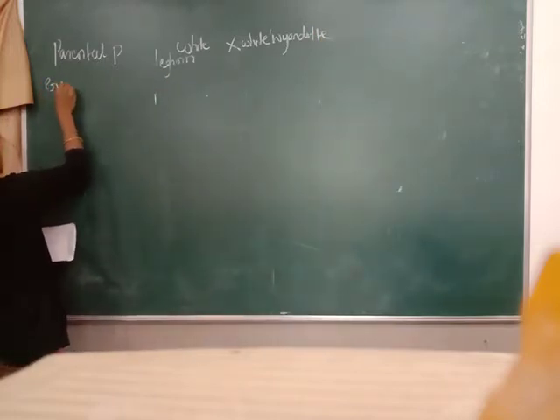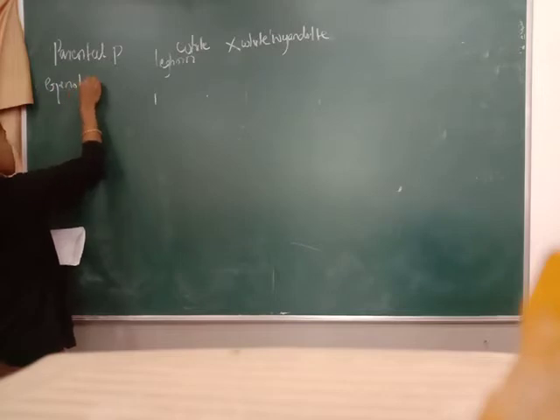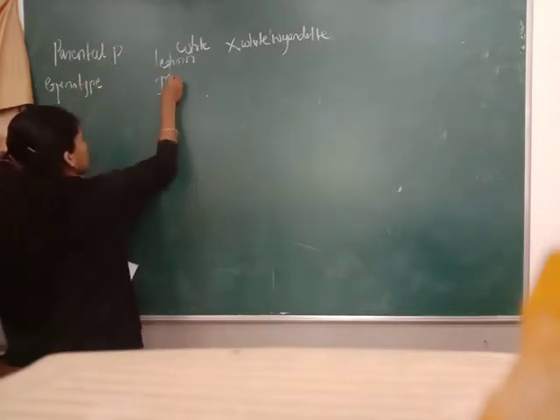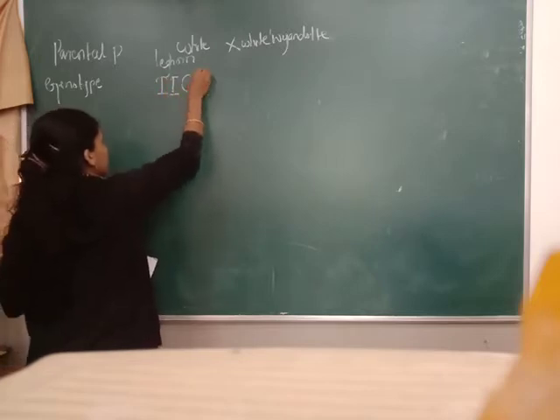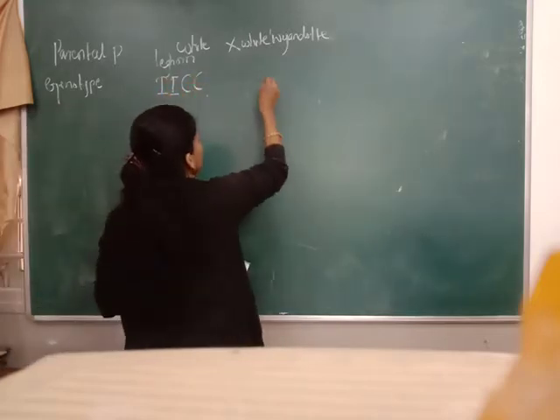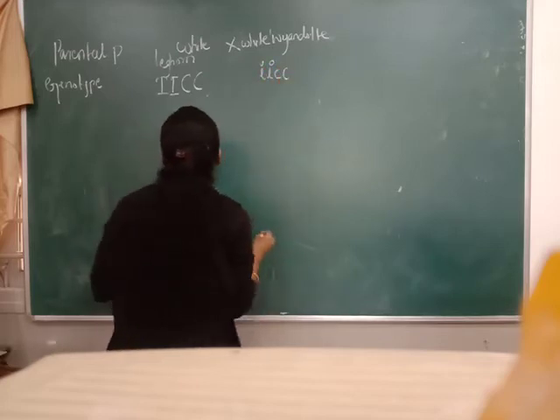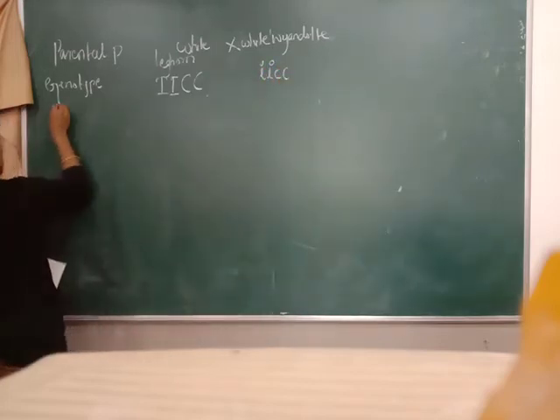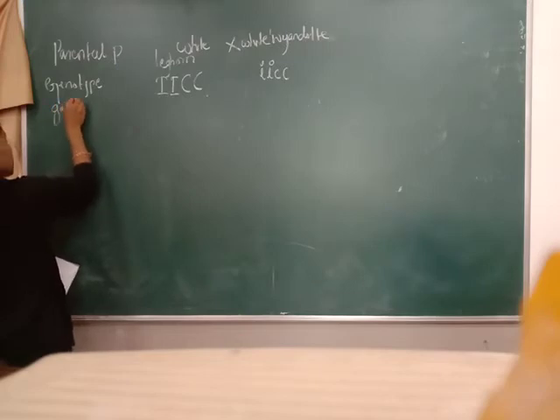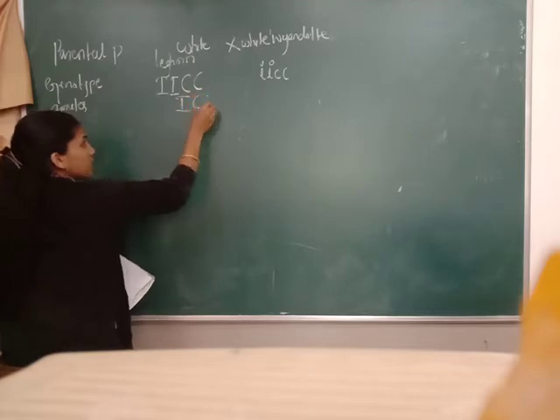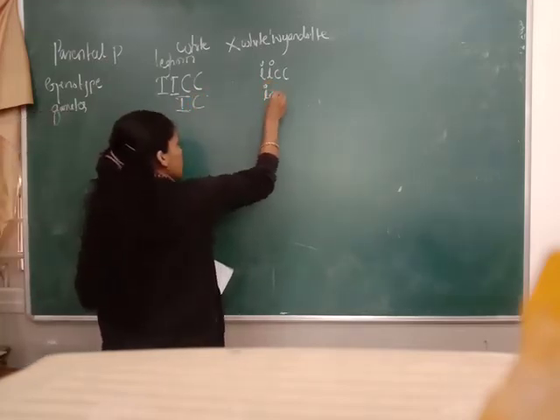The genotype for this is capital I, capital C for one and small i, small c for the other. The gametes are capital I, capital C, and small i, small c.